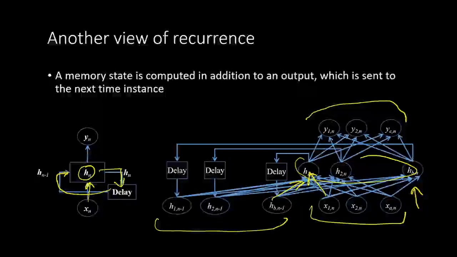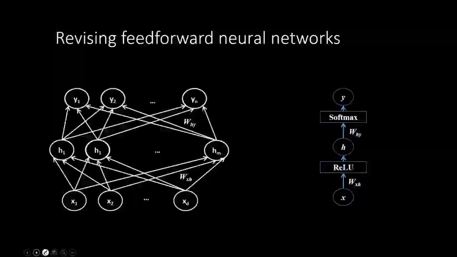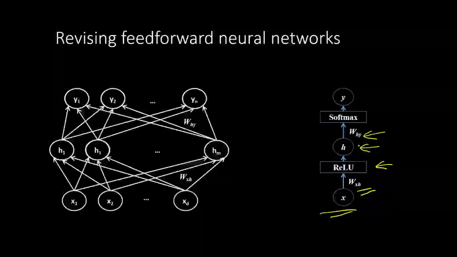So just to revise non-recurrent neural networks, we will have an input, it will be multiplied with a weight matrix W_xh, and then it will be sent through some non-linearity, we will get the hidden unit output that will be multiplied with another set of weights from h to y, and then, let's say if it is classification, it will go through a softmax non-linearity, and then we will get y.